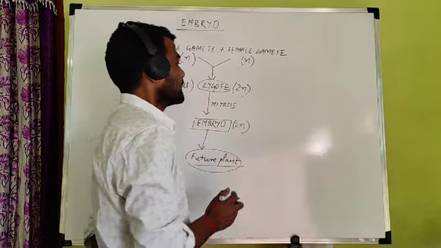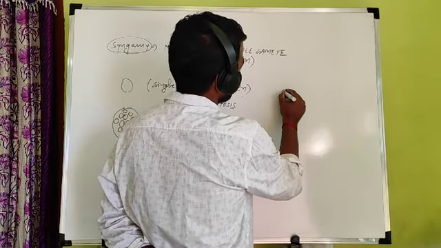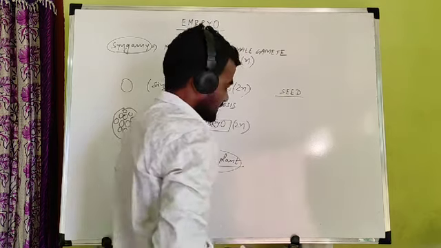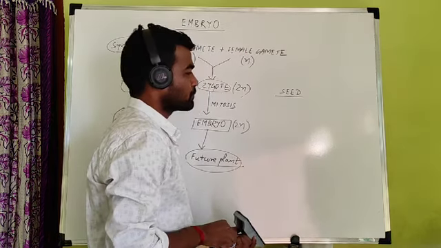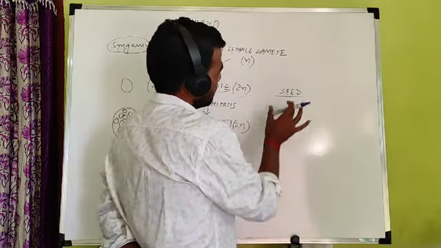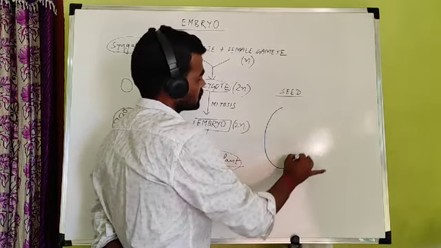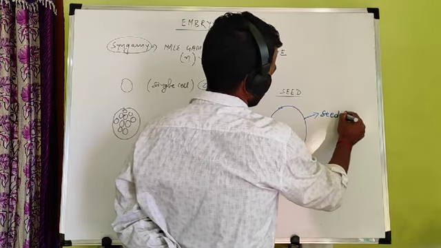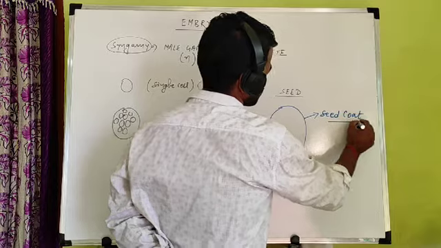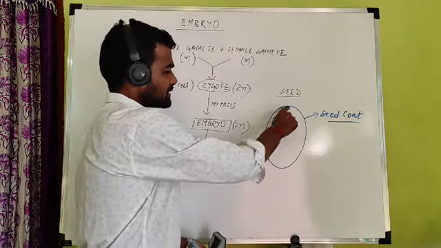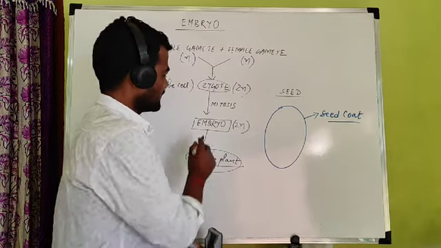So first you have to know about seeds. What is the seed? A seed is a structure which is produced after reproduction. I will tell in detail what the seed is later, but you remember, seed is a structure which is covered by a seed coat. This is the seed coat. Seed coat means covering of seeds. And inside the covering, there is an embryo.